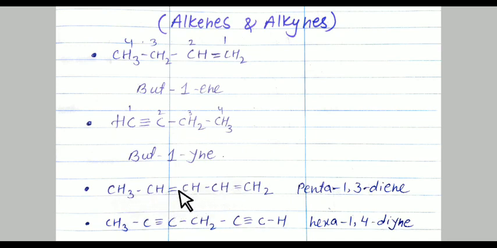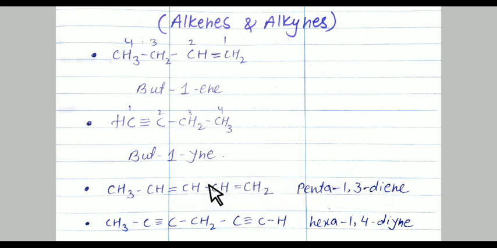The first carbon and third carbon contain double bonds. And in the longest chain, 5 carbons are there. So because of 5 carbons, it is penta, and because 2 double bonds are there, it is diene, and the positions of the double bonds are 1 and 3.